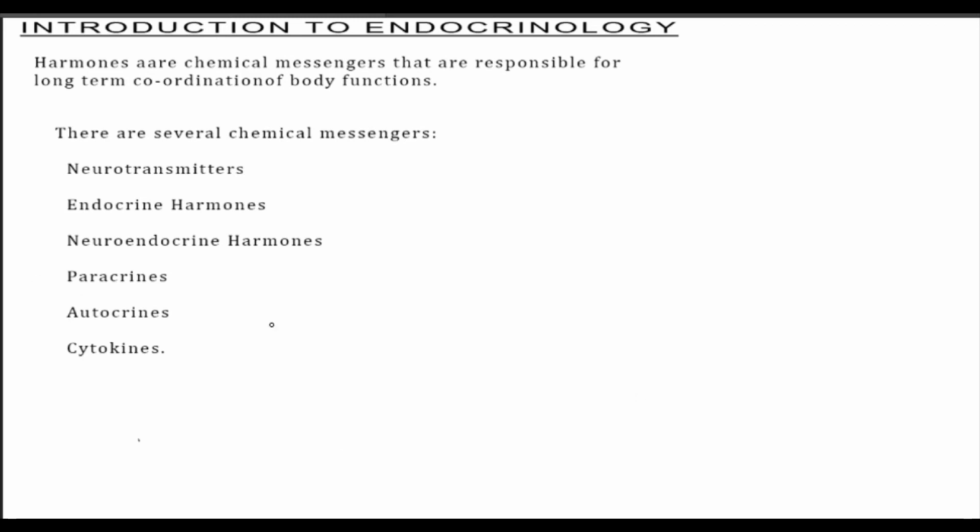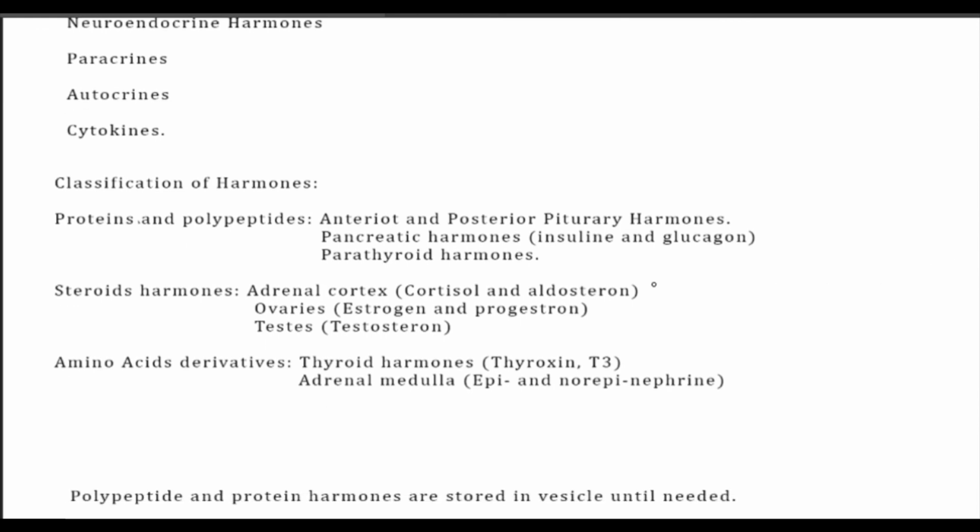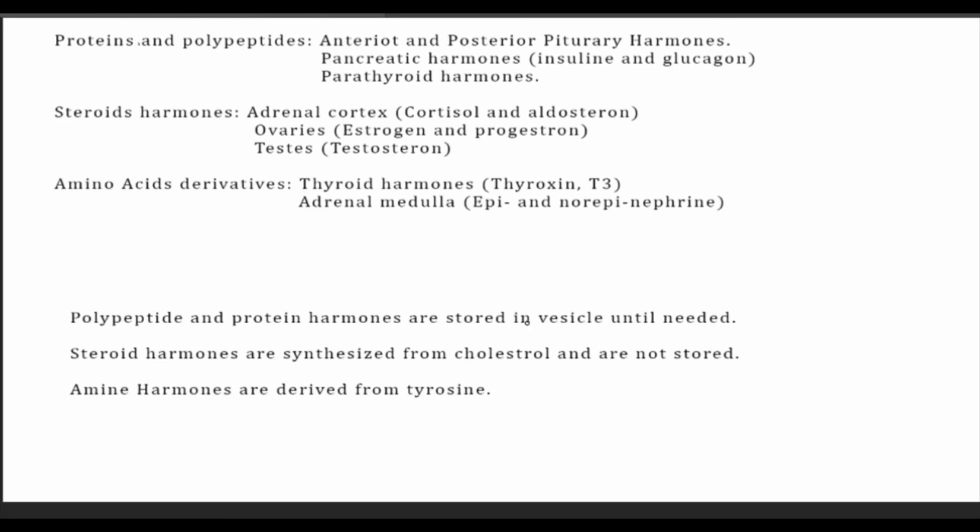Now moving on, we have the classification of the hormones. Based upon their chemical nature, hormones can be classified into three distinct classes. They include the proteins and polypeptides, steroid hormones, and amino acid derivatives, most commonly the tyrosine derivatives. Now the polypeptide hormones or the protein hormones are stored in vesicles until they are needed. Steroid hormones, on the other hand, are synthesized from cholesterol and are not stored. Amine hormones are derivatives of tyrosine. Several glands use this tyrosine to make these hormones.